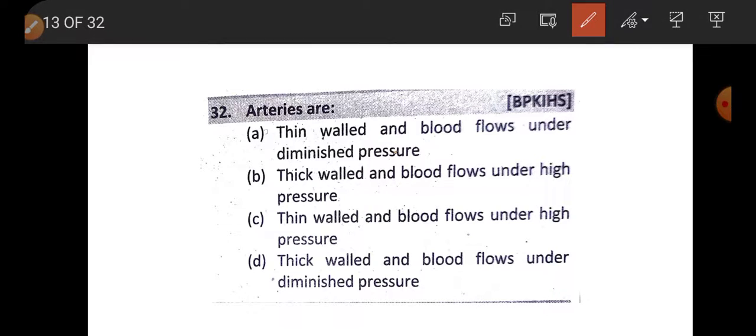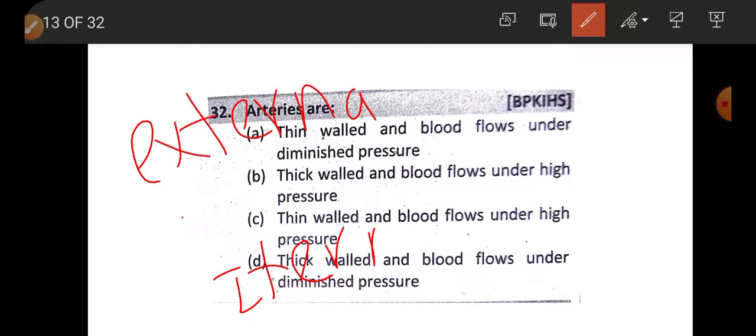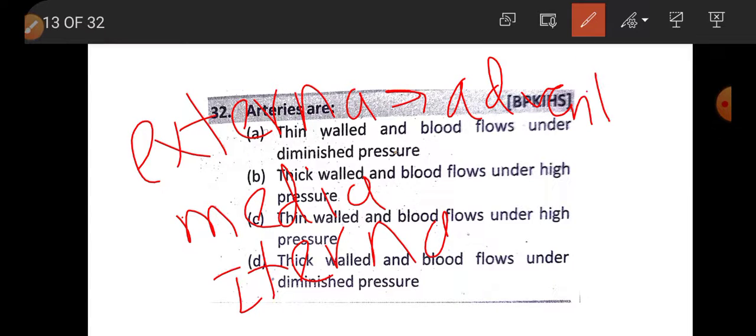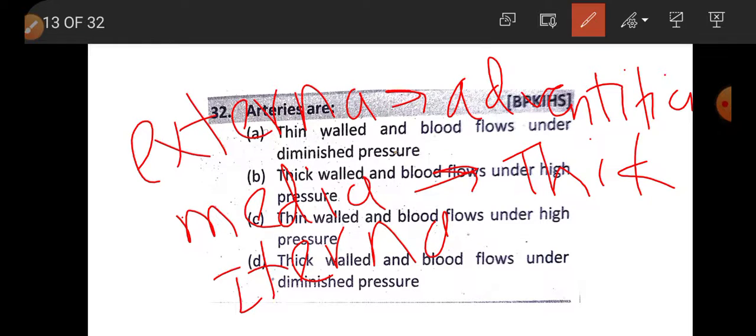Question number 32. Arteries are. There are 3 layers in arteries as well as veins. Outer tunica externa, also called tunica adventitia, innermost tunica interna, and middle tunica media. In artery, the tunica media layer is thick. That's why the lumen comes to be narrower.